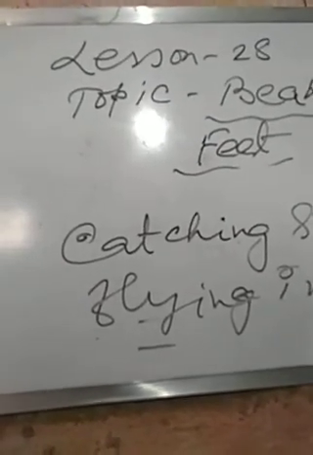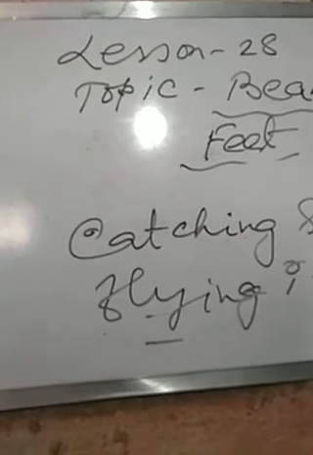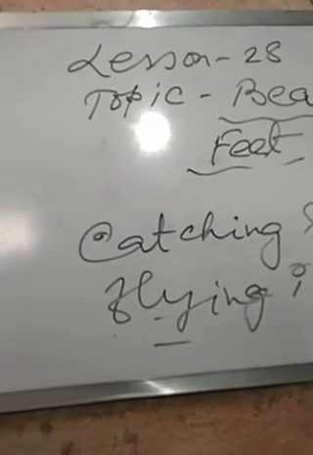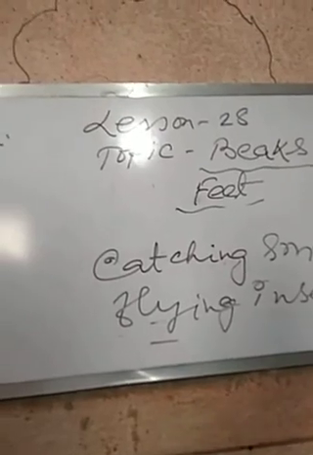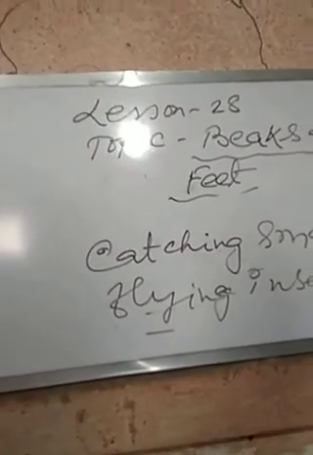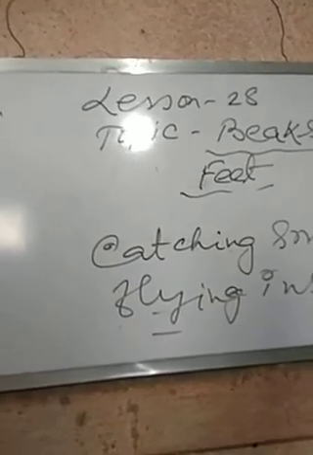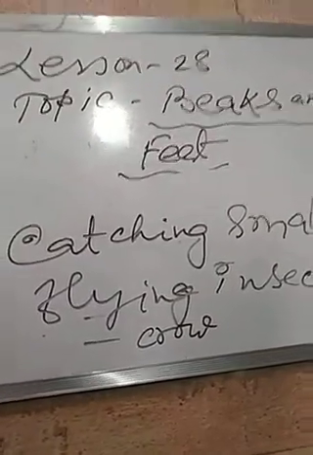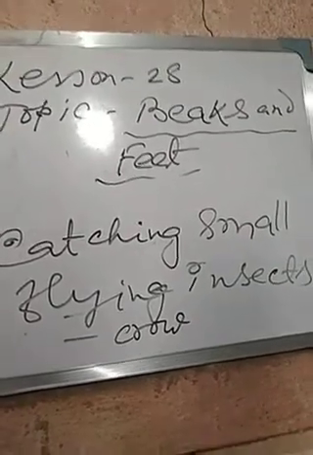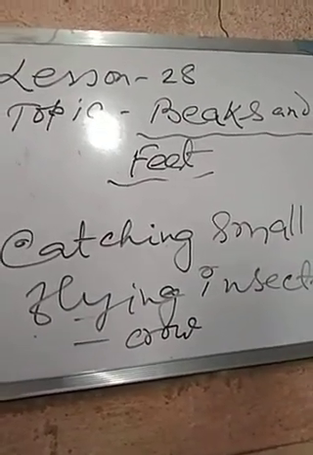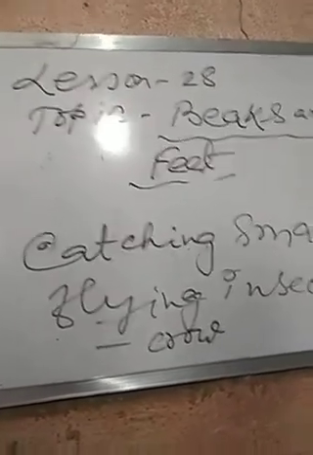Or can you name one bird which catches insects while flying in the sky? Insects also fly in the sky, and the bird while flying in the sky catches them. The name of the bird is crow. Crow catches its prey while flying in the sky.